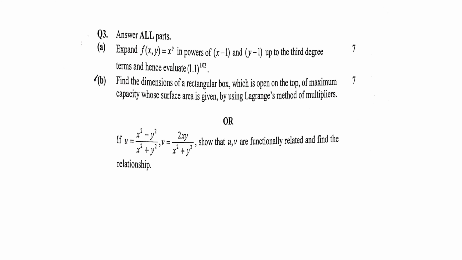And this portion I was talking about, where you are given the values of u and v, and you have to show that u and v are functionally related. So definitely this can be asked, and definitely this can be a good question. You can try 2, 3, 4 questions that were in previous years, in assignments, and in your syllabus. So definitely you can get good marks here.